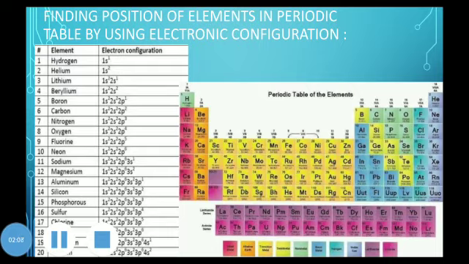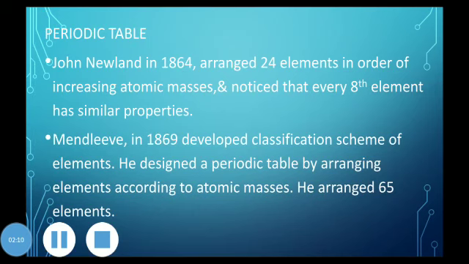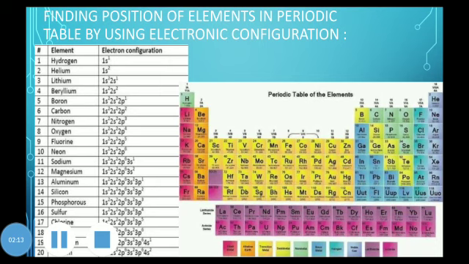Now look at the electronic configuration of hydrogen. The electronic configuration of hydrogen is 1s1. It means that there is one electron in the first shell of this element. The first shell is the S shell, which has the capacity to attain 2 electrons, but as hydrogen has only 1 electron, this 1 electron is placed in the first subshell of the first shell.